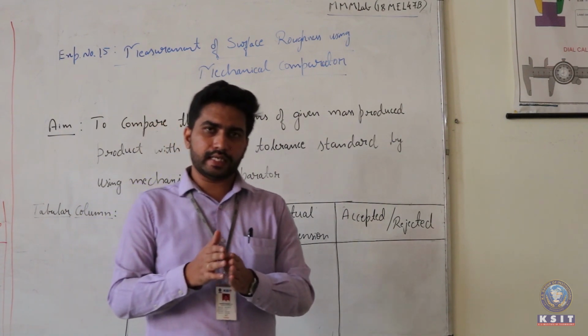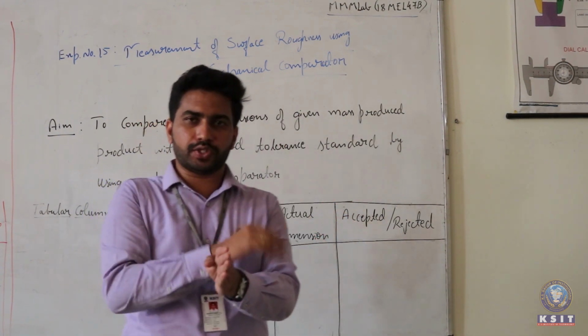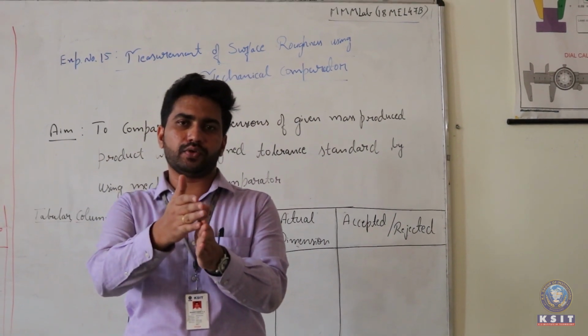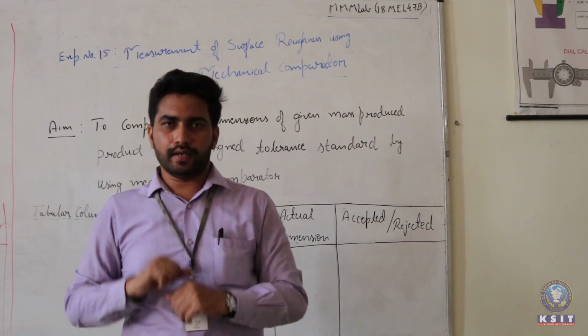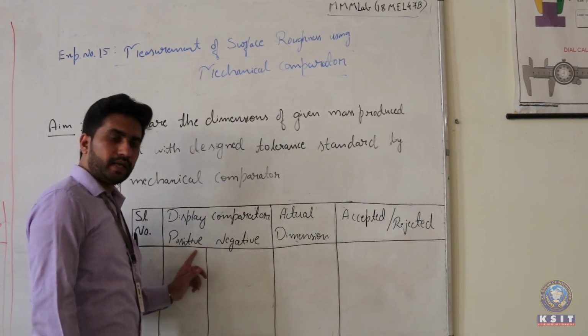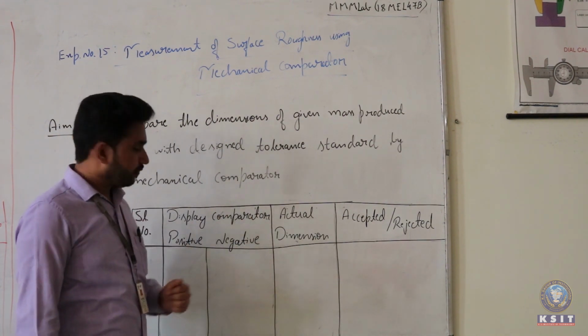So we can take the 15.15 mm as a positive value, and 14.85 mm to 15.0 mm as a negative value. For any physical dimension that has been measured, we can get that in terms of positive value as well as negative value.